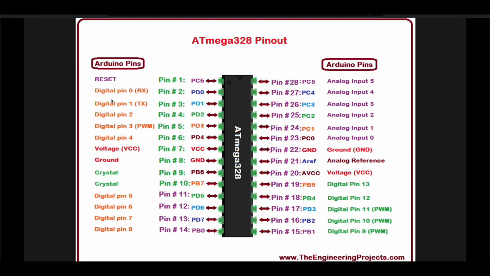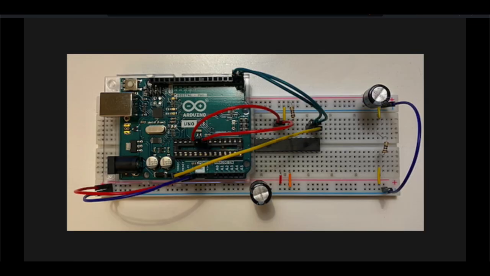Then, what else do we have? You've got the voltage and ground, so obviously we're going to have to power this thing. You've got digital pin 4. I'll describe it briefly, but it's not really super related. I was using it as a trigger. Those two green crystals, as most people know on little hardware devices, are used for a clock. And I think that's pretty much it: reset, digital pin, voltage, ground, crystals.